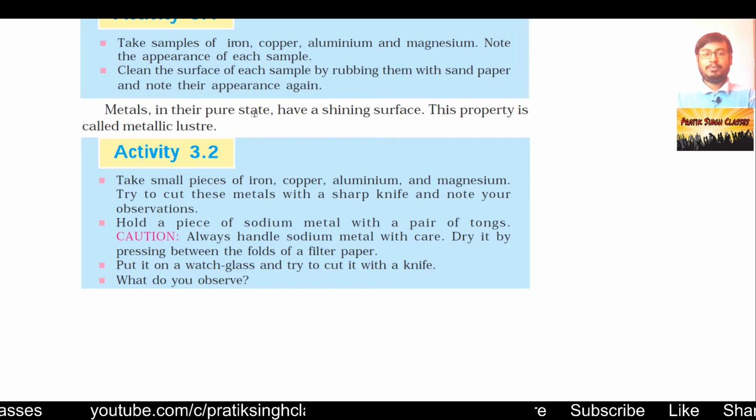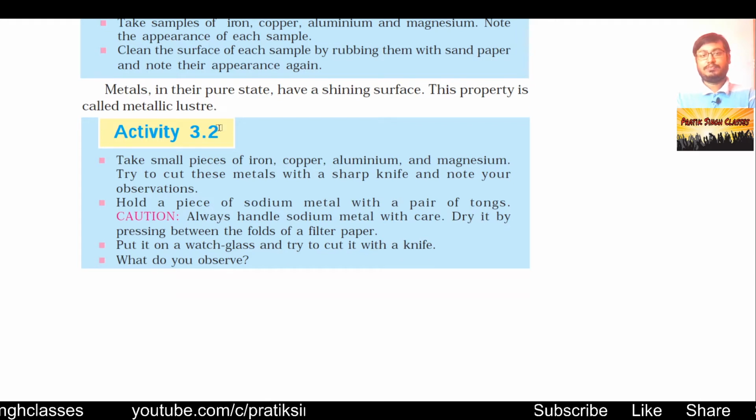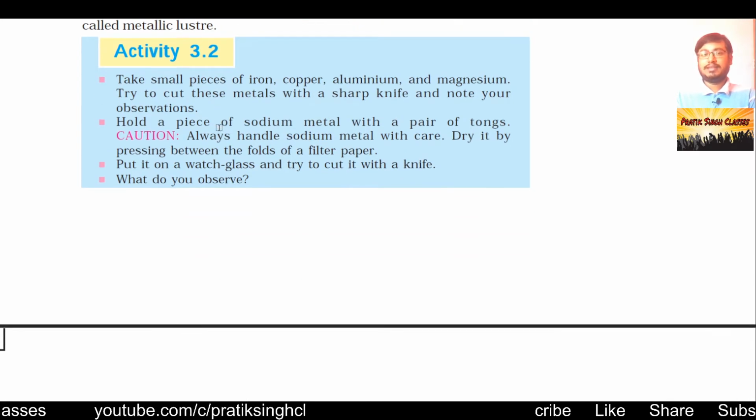Metals in their pure state have a shining surface. This property is called metallic luster. Every metal in its pure form will always have a dazzling surface. The surface will be very shining.